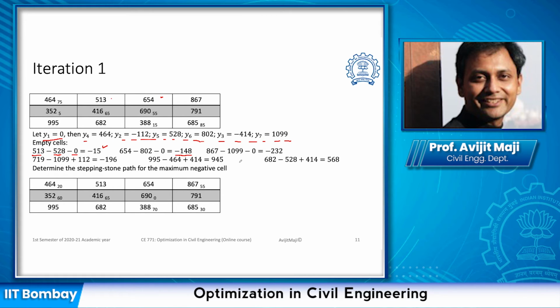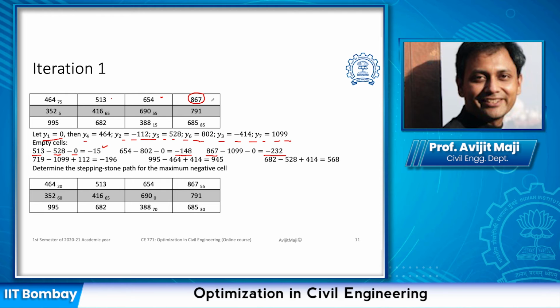So these values are indicating the opportunity we have in minimizing the overall objective function or overall cost in the transportation. And the cell with the minimum value has the highest opportunity to minimize the overall objective function further. And in this case, we see that the minimum value is here, and this is for the cell which has the cost 867, which is shown here.